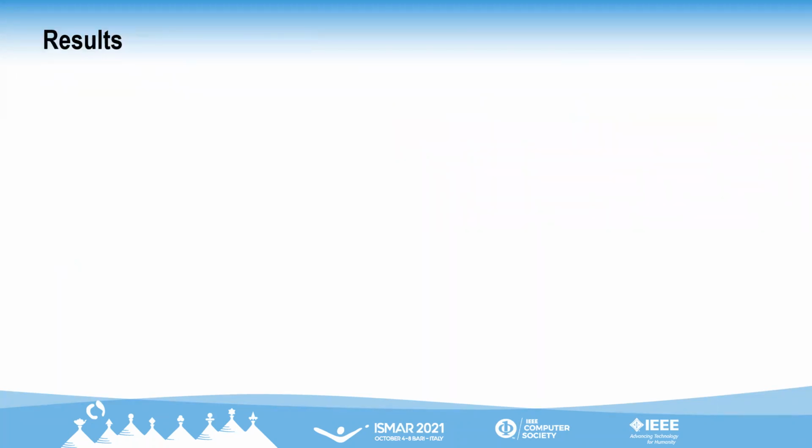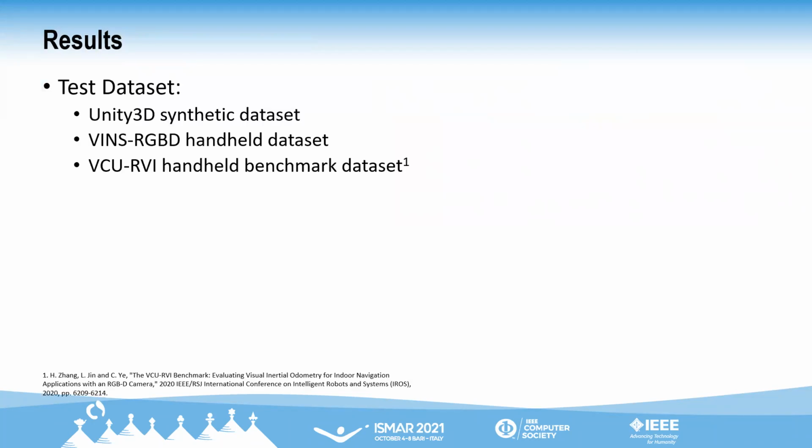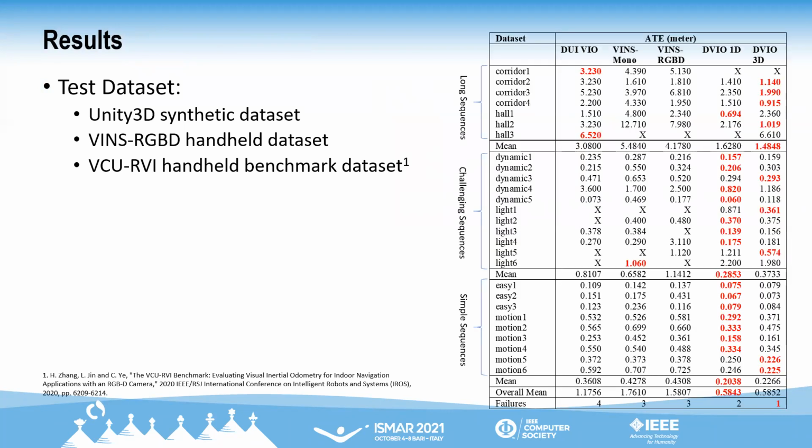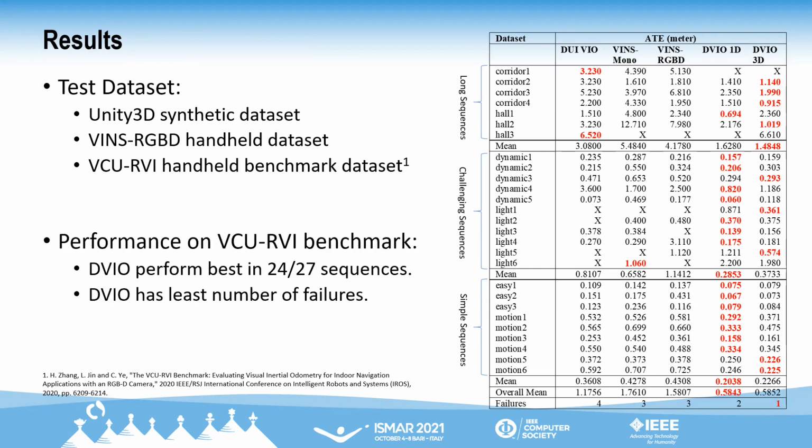We evaluated the performance of our DBIO on a comprehensive test dataset. Here, we present our performance on the VCU RVI benchmark. The VCU RVI benchmark is an openly available RGBD sequence dataset with comprehensive test scenario coverage. As you can see from the table, our DBIO has the best performance in 24 out of 27 sequences. Also, our system has the least number of failures.